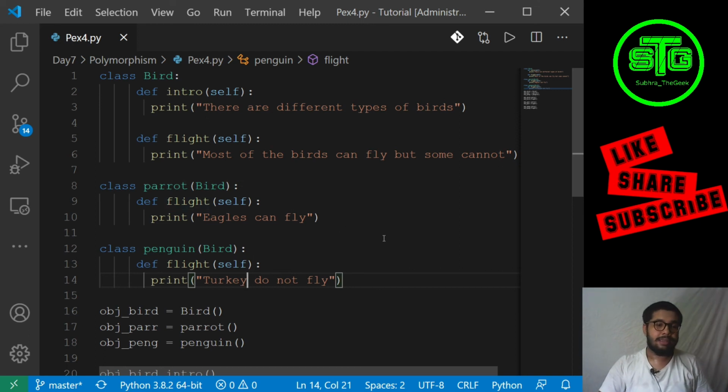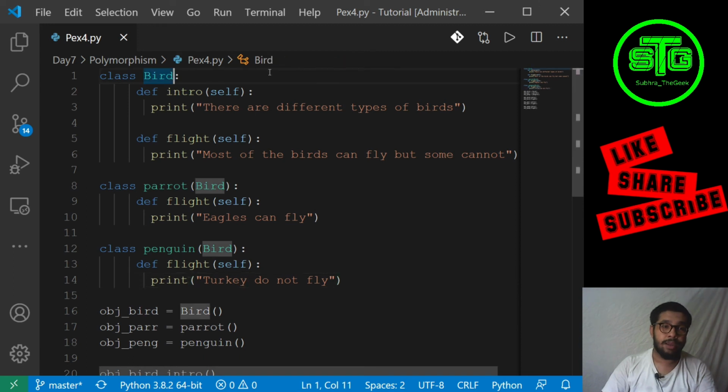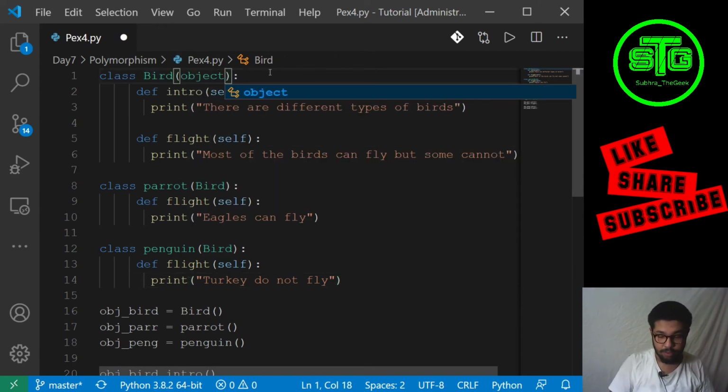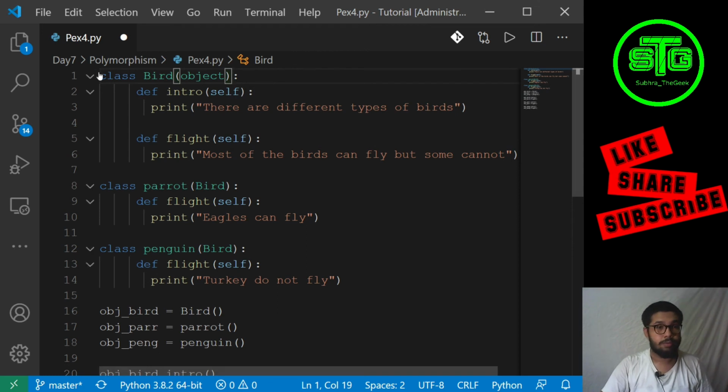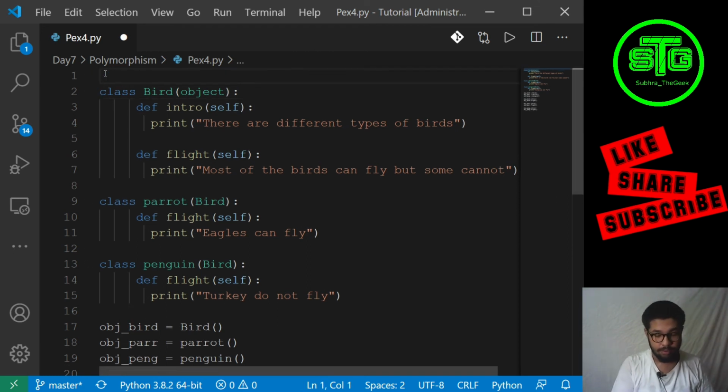So the last example is function overriding. So let me add this: function overriding. So we have this base class as bird.